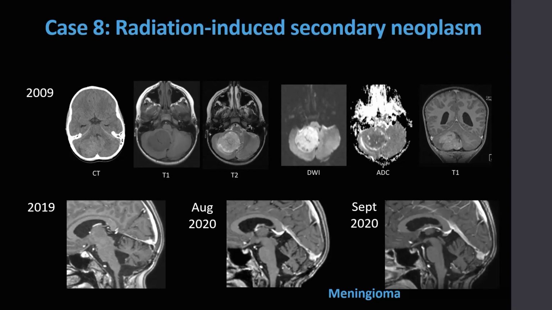Case 8 is one of radiation-induced secondary neoplasm. Most radiation-related cancers are diagnosed only after decades of radiation exposure, and the risk further increases by time. As children and young adults are likely to survive for longer duration after anti-cancer therapy, they are at the greater risk of developing radiation-induced secondary malignancies, which typically include meningiomas and gliomas.